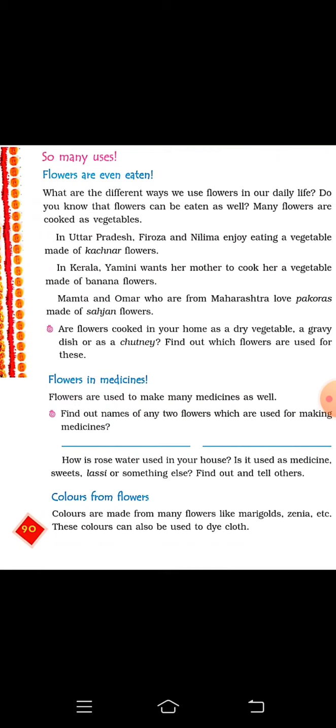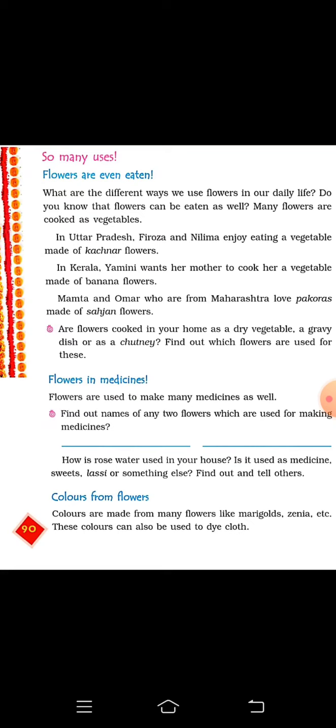And there are different flowers which we use in the form of gravy when we make vegetables, like Sahajan, banana, and what we call kachnar. And the flower which is used as chutney is Shefalika flower. Shefalika is a flower which is used in chutney form. You should know that flowers are also used as medicine. For making medicines, we use two types of flowers, that is cedar and rose. They both are used in medicine. And the rose water is used for different purposes, for making medicines, sweets, lassi. We use it in different forms at home.